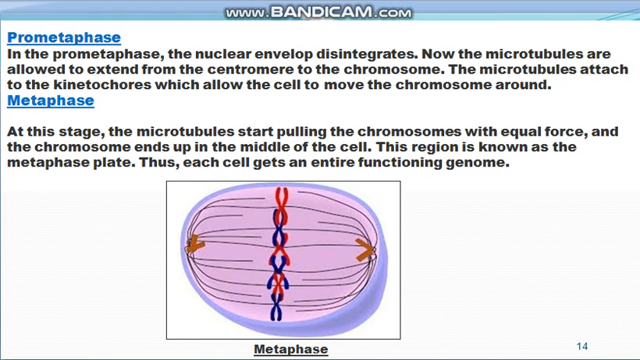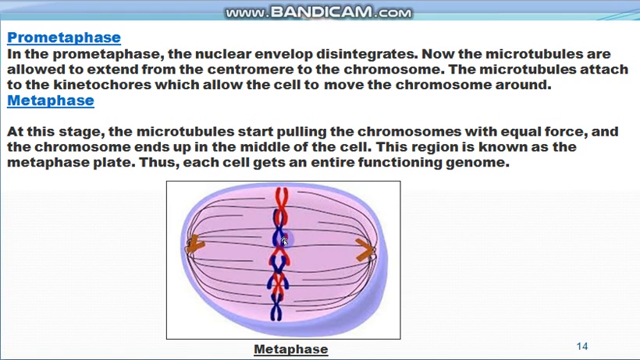Then comes the metaphase stage, and in the metaphase stage there is complete disintegration of the nuclear membrane, and microtubules start pulling the chromosomes with equal force. So these microtubules, the spindle fibers, pull the chromosomes with equal force on this side as well as on this side, and this region is known as the metaphase plate.